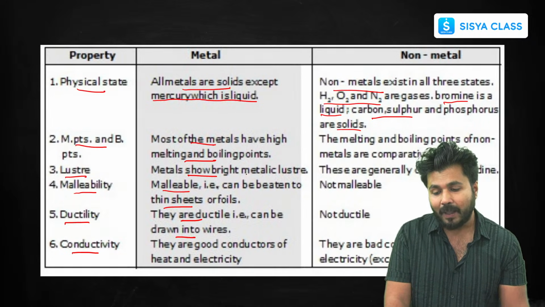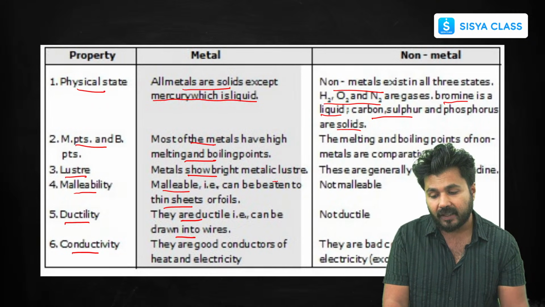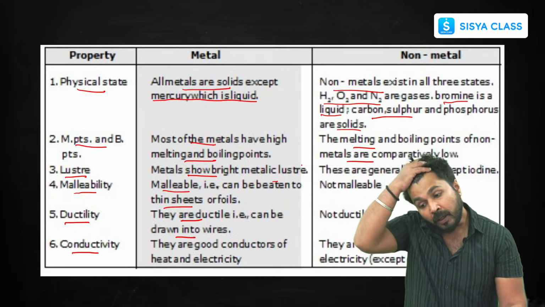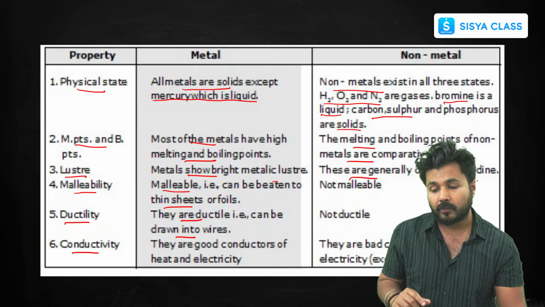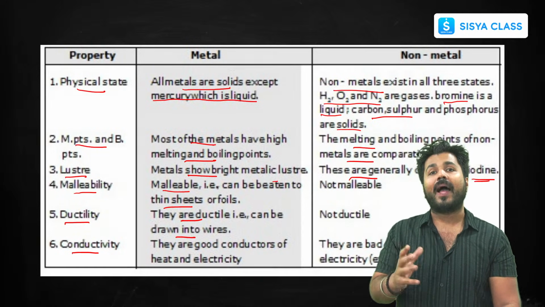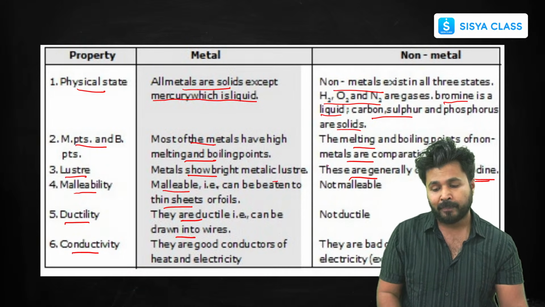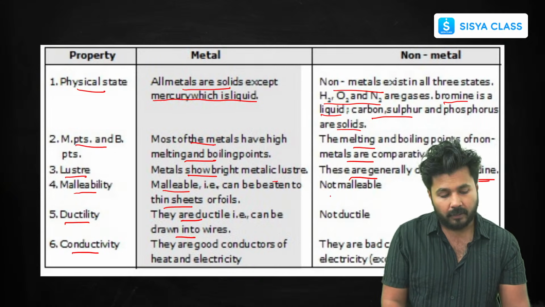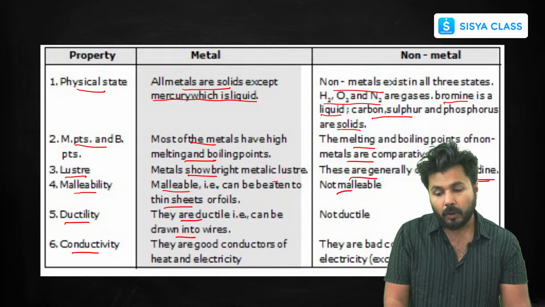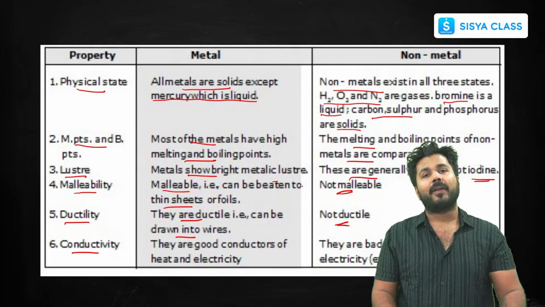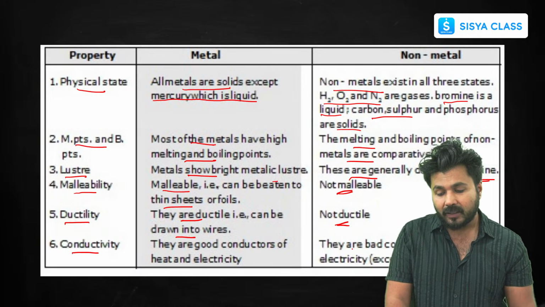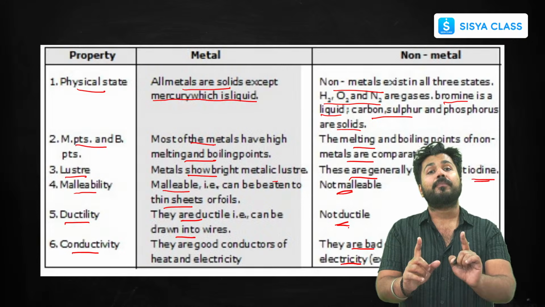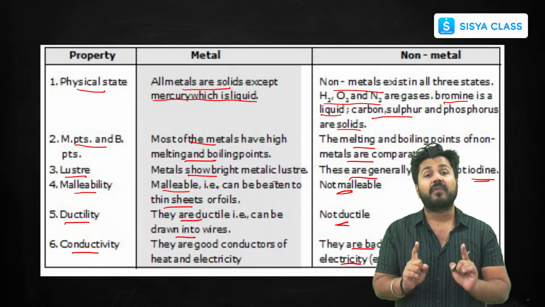Now the melting and boiling point of non-metals are comparatively low, as compared to your solids. Now these are generally dull non-metals except iodine. So remember these exceptions. Iodine has shiny bright luster in spite of being a non-metal. Now non-malleable and non-ductile. These are non-malleable and non-ductile as most of them are gases. Now these are bad conductors of heat and electricity except the allotropes of carbon, that is graphite.